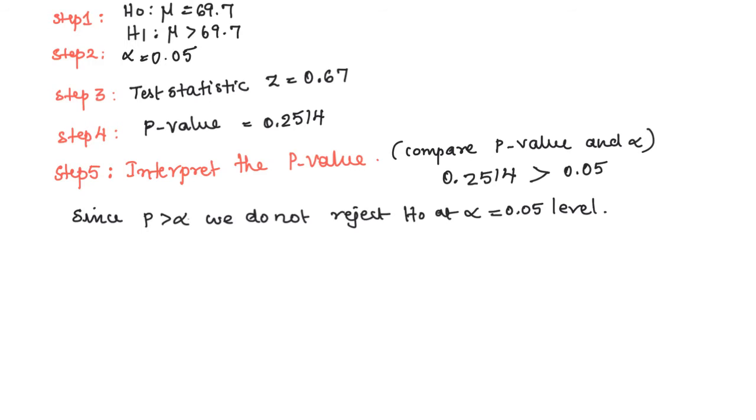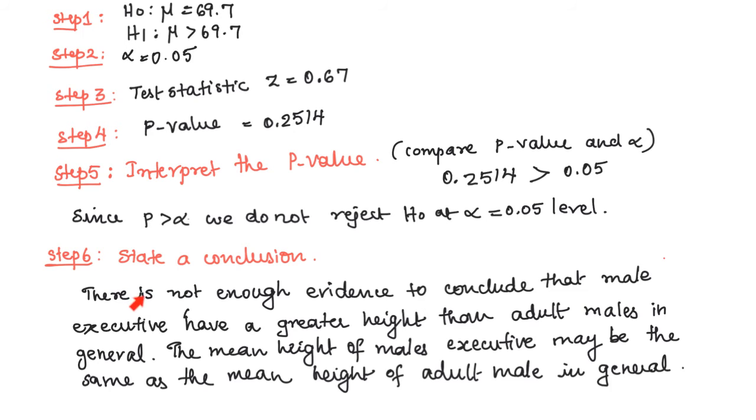Step 6, state a conclusion. We can conclude that there is not enough evidence to conclude that male executives have a greater height than adult males in general. The mean height of male executives may be the same as the mean height of adult males in general. So this is an example of a hypothesis test using the p-value method, but it's a one-tail test. Now let's look at how to perform a two-tail test.